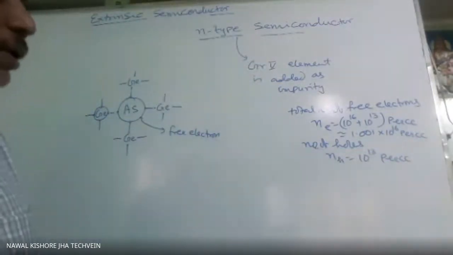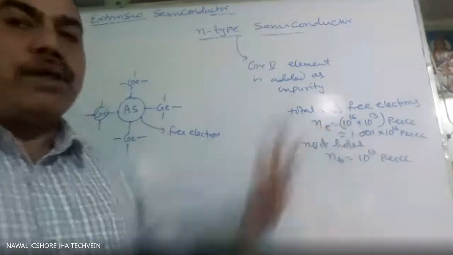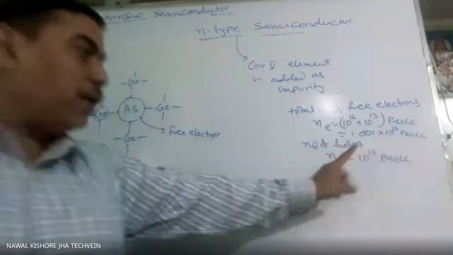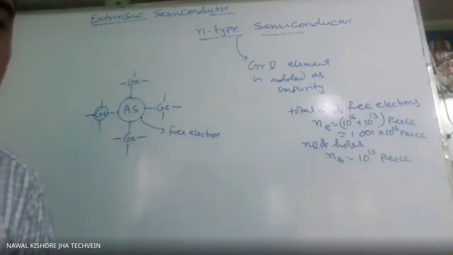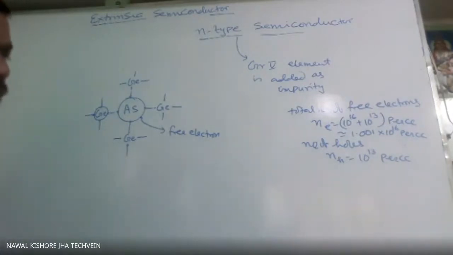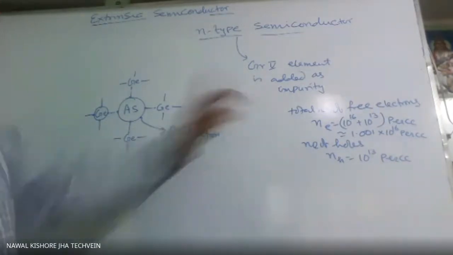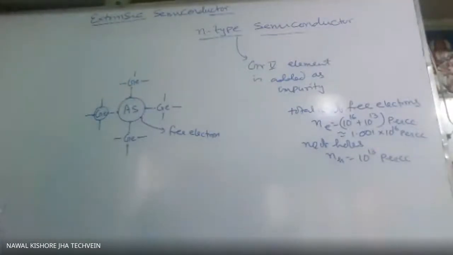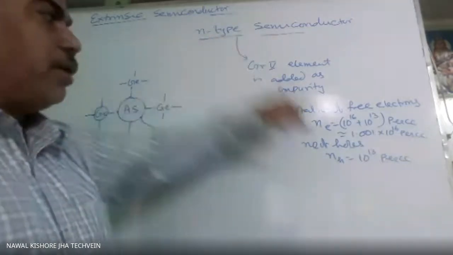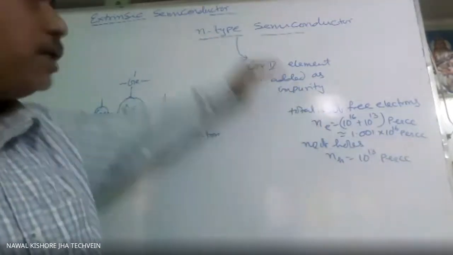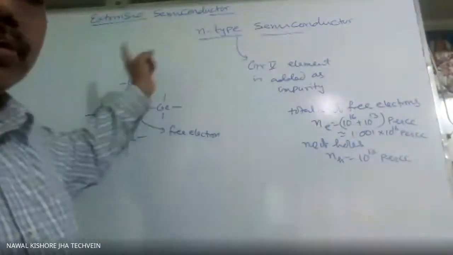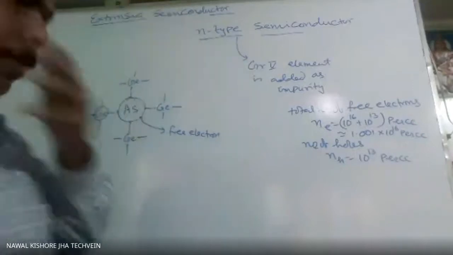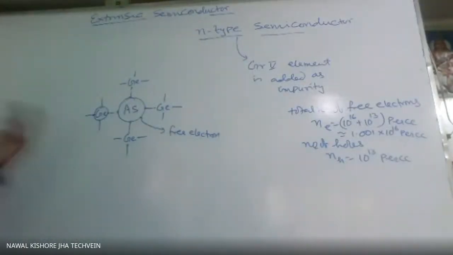So in this case, electron is dominating. Electron is of the order of 10 to the power 16, whereas hole is of the order of 10 to the power 13. So number of electrons is much more than number of holes. So in this case, electron we call majority carrier and hole is minority carrier. By name N, because it is negatively charged. So majority carrier is negatively charged, so name is N type. Majority carrier positively charged, so name is P type. P means positive, N means negative. So you can recall in this way.